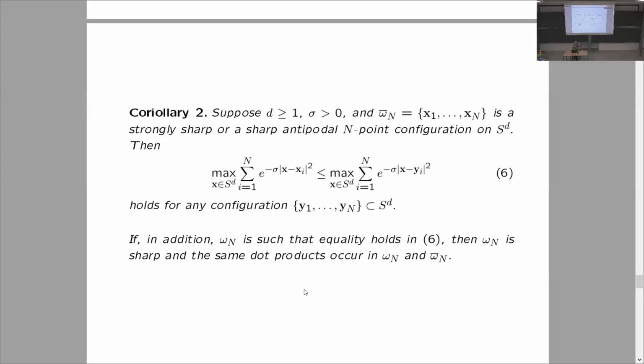If omega n bar again is a strongly sharp or sharp antipodal endpoint configuration and sigma is a positive number, then the maximum of the Gaussian potential of a general configuration omega n bar is less than or equal to the maximum of the potential of the general configuration omega n. And again, the same uniqueness statement holds.